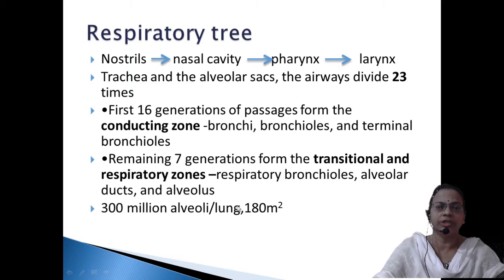That much area is covered because the conditions needed are a thin membrane, high vascularization, diffusion taking place, a pressure gradient or concentration gradient, and a high surface area. All these conditions are satisfied. Then permeability of the gases is also satisfied, hence the lung acts as the ideal respiratory surface.